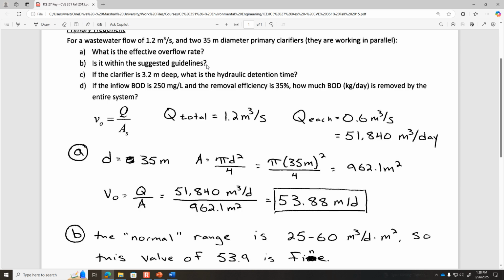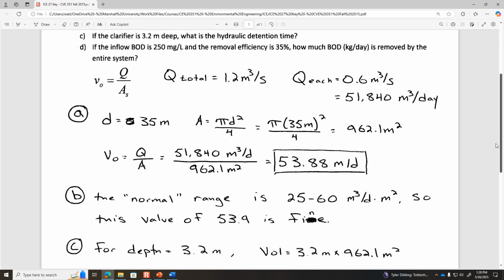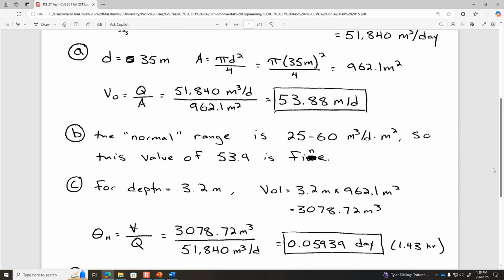The hydraulic detention time is a little bit less than average. I told you that usually water spends between 1.5 and 2.5 hours in the clarifier. In this case, the volume is 3078 cubic meters for each of the clarifiers. So for the hydraulic detention time, I'm going to use the volume of one clarifier and the flow rate going into one clarifier. You'd get the same value if you used the combined volume of both clarifiers and the combined flow rate going into both clarifiers.